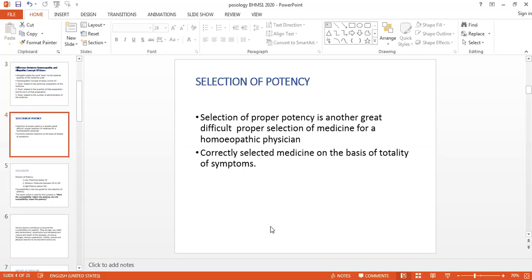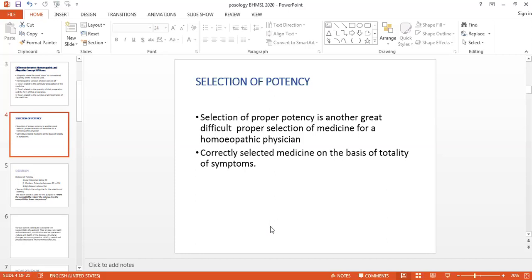The medicine may fail to produce any favorable effect in the lower potency or in the lower capacity in any case, but may show unexpected good result in the higher potency. So we have that weapon in our hand, that is the potency, we can change it at any time. It does not indicate that lower potency is not at all acting on that patient, but हम ऐसा भी उसको ले सकते हैं कि the susceptibility of that patient is high, and that's why we can prescribe the higher potency.